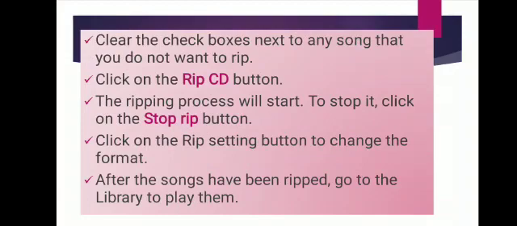So now the ripping process will start and you can see the ripping status of individual song. And to stop the ripping process at any point, click on the Stop Ripping button. And if you want to change the format, audio quality of ripped music files, click on the Rip Setting buttons. And the songs that are ripped, it will display on the Windows Media Player library. Clear?